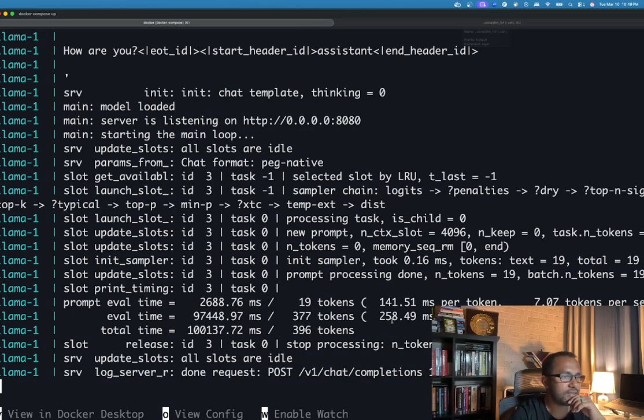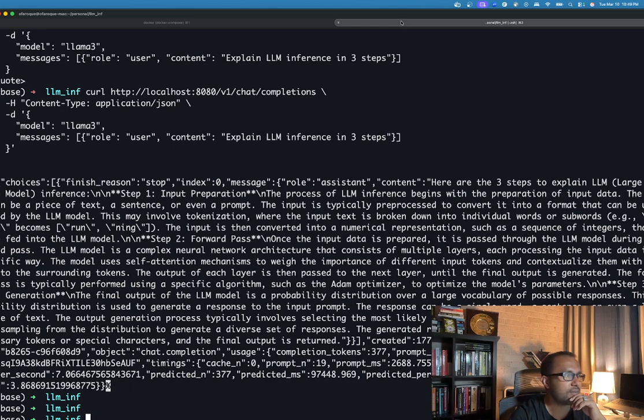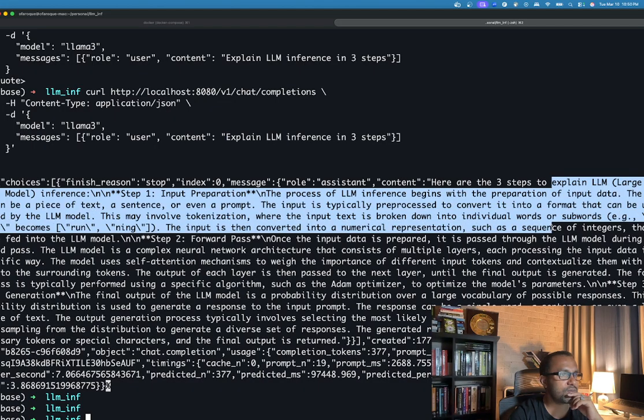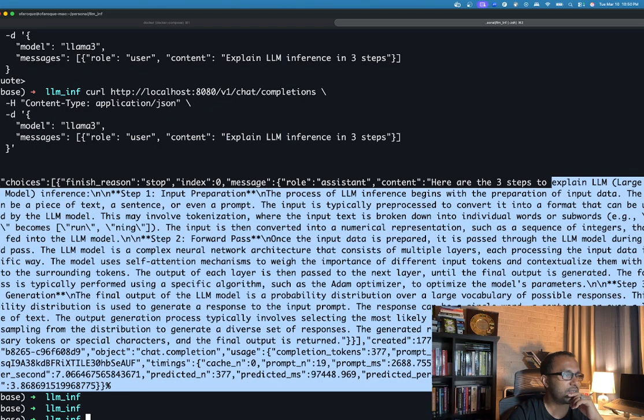Oops. Yeah, it looks like it's responding. Yep, look at that. So we asked it to explain LLM inference in 3 steps. Now it is saying here are the 3 steps to explain the LLM, large language model, token, and so on. That's it, right?